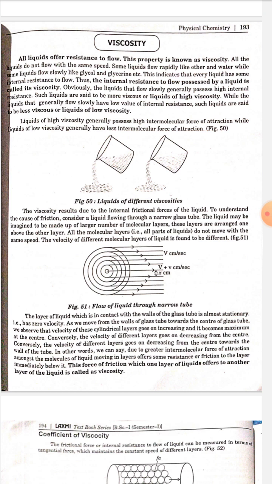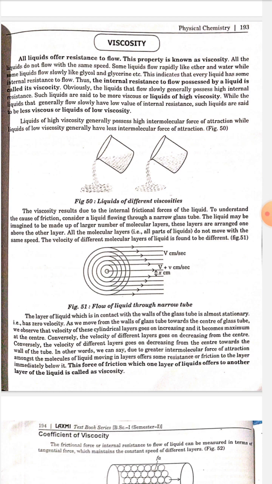Thus, the internal resistance to flow possessed by a liquid is called its viscosity. Obviously, a liquid that flows slowly generally possesses high internal resistance. Such liquids are said to be more viscous or liquids of high viscosity, while the liquids that generally flow rapidly have a low value of internal resistance. Such liquids are said to be less viscous or liquids of low viscosity.